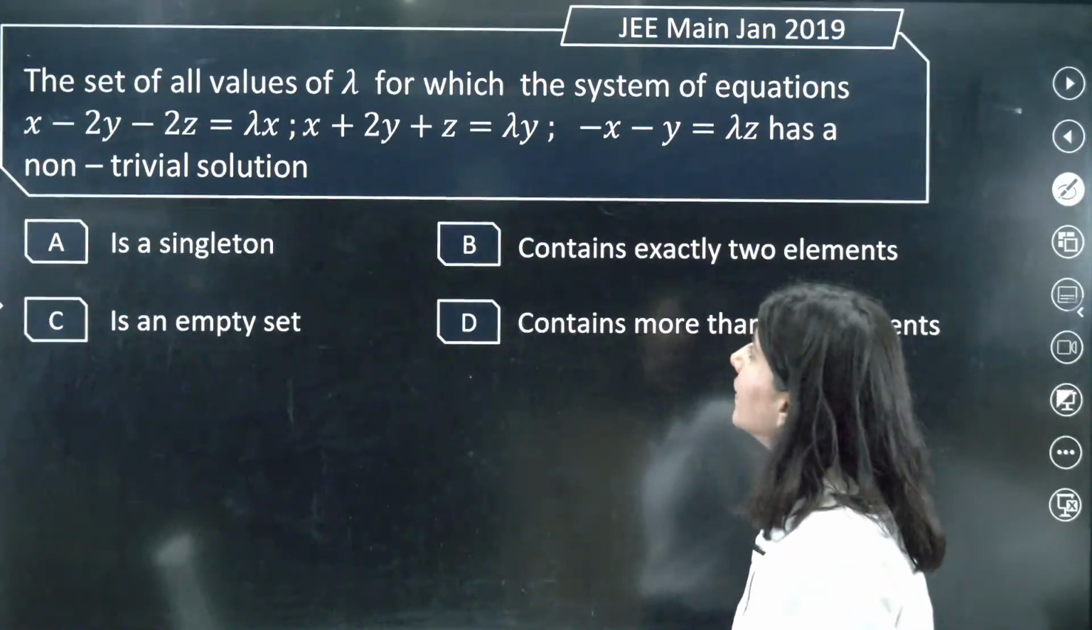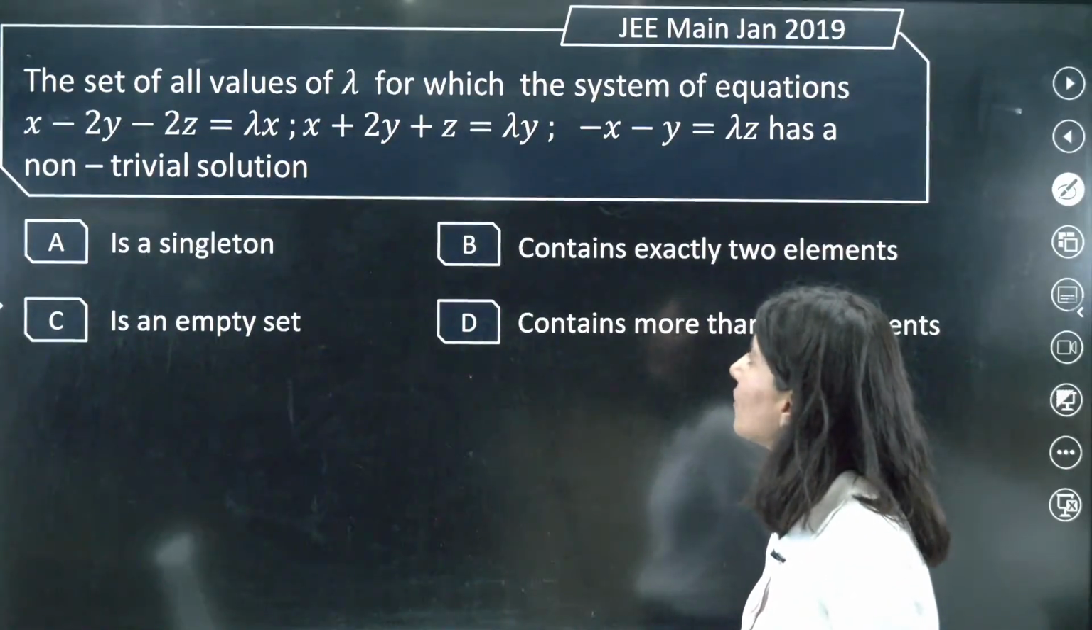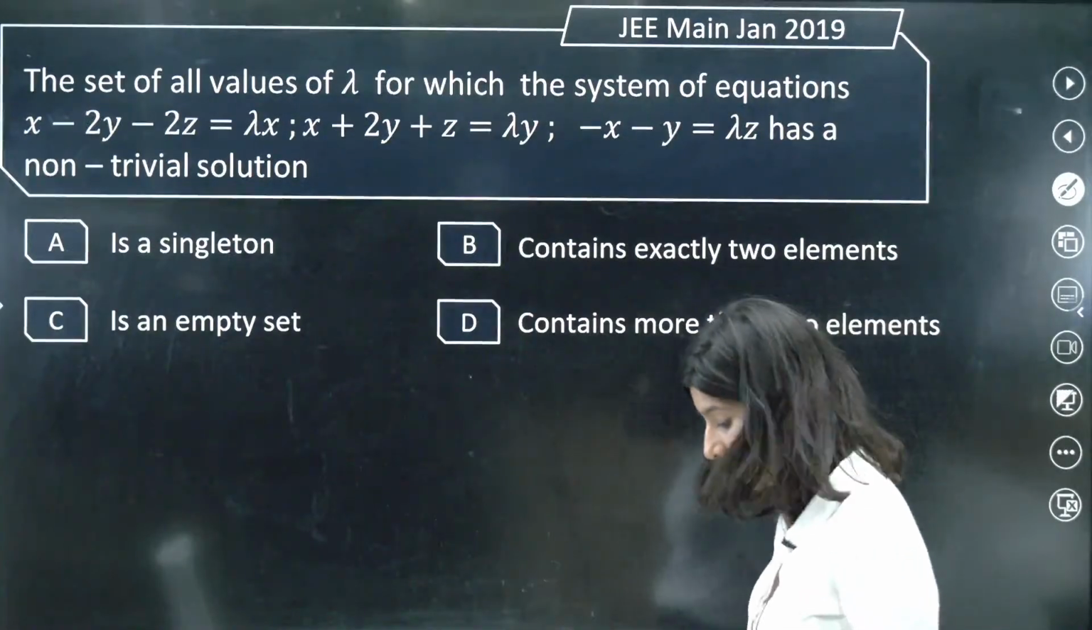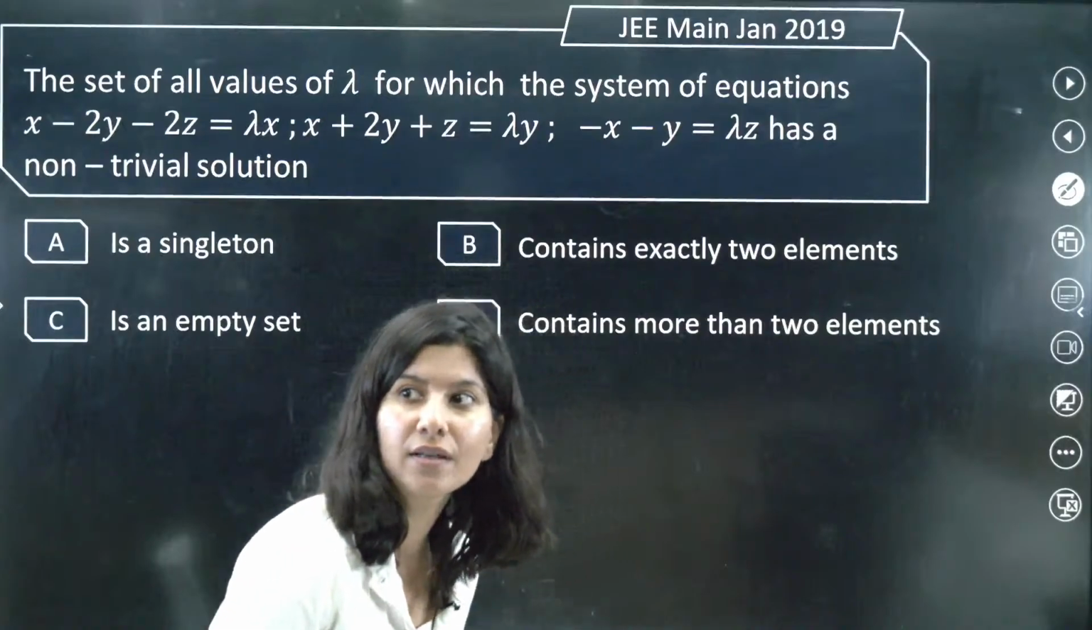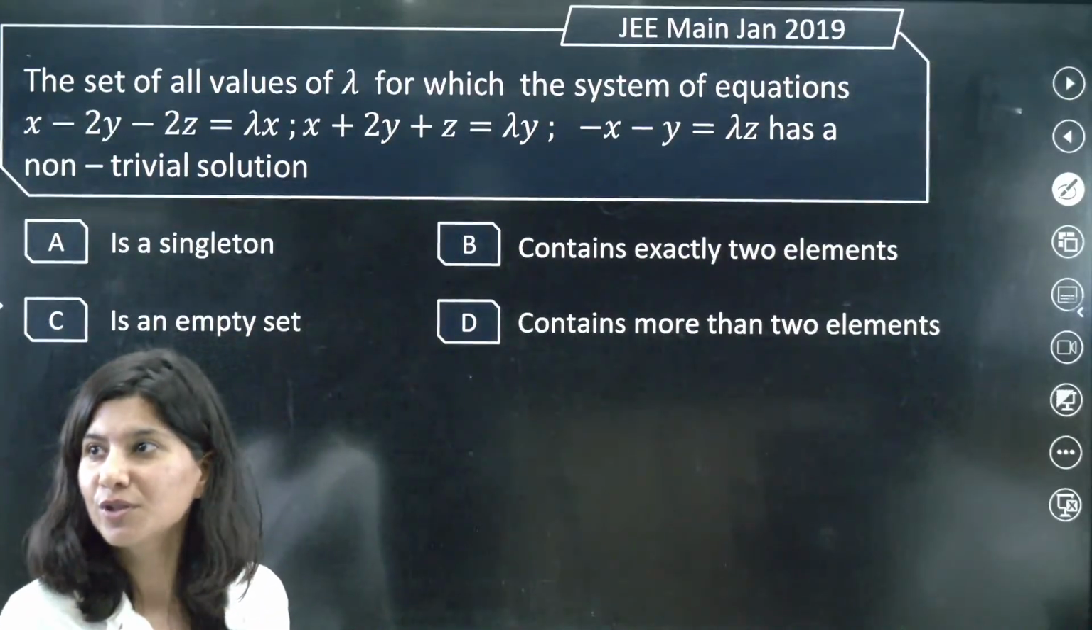Now just tell me how we solve this question. The first question is whether this is homogeneous or non-homogeneous. Just tell me one thing, homogeneous or non-homogeneous.